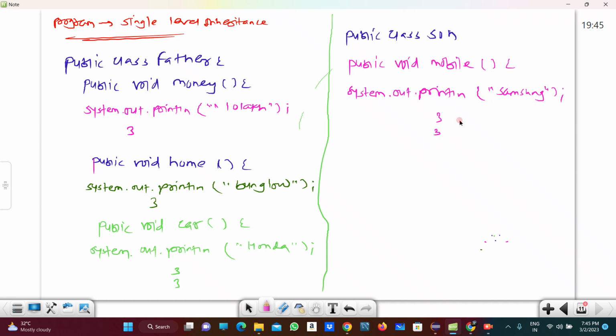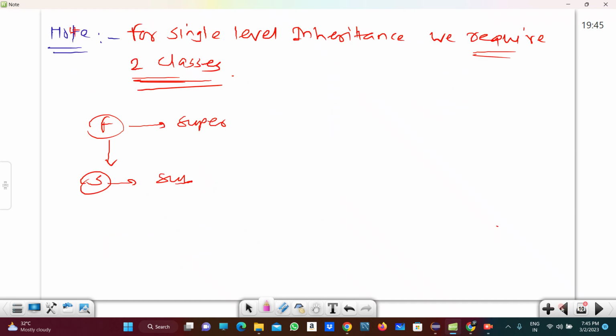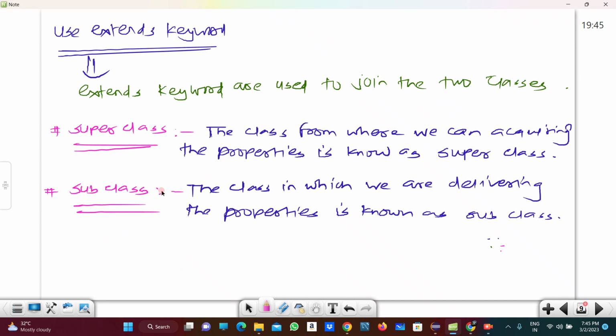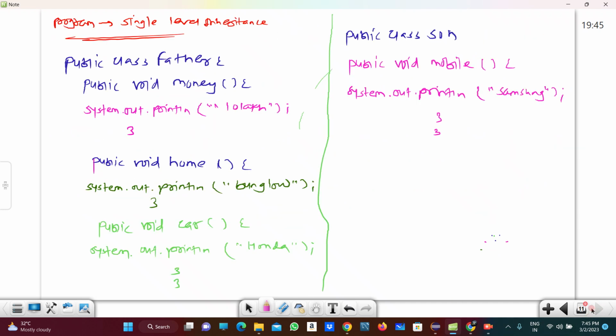But according to single level inheritance, what happens? Suppose the Son is required to inherit the property of the Father. So for that, what is required here? By using the extends keyword only, the Son can acquire the property of the Father, right?